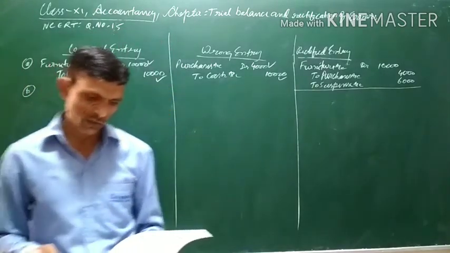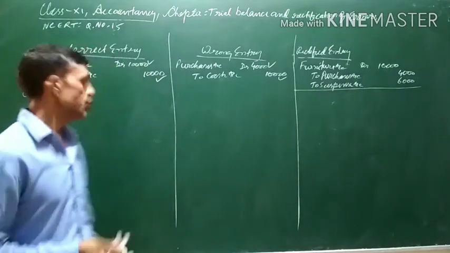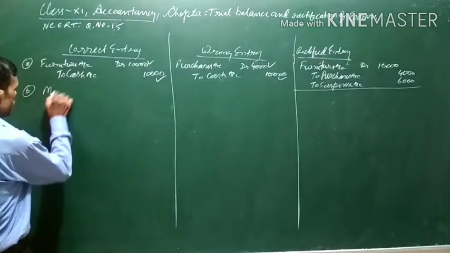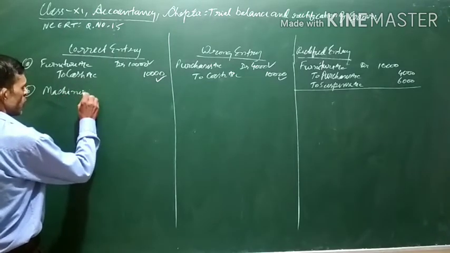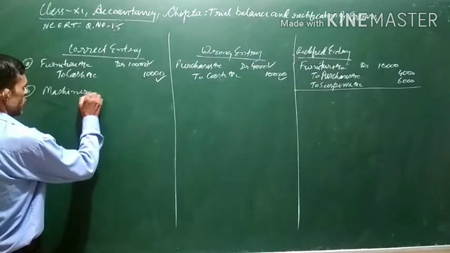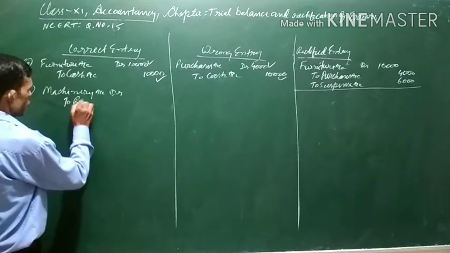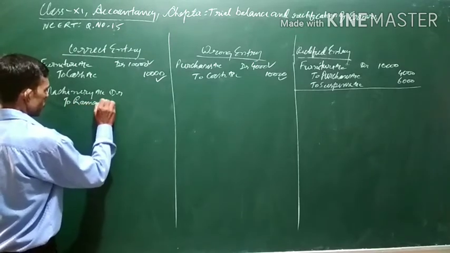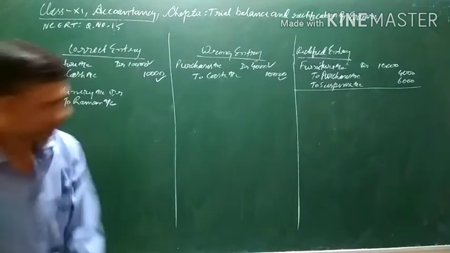Machine purchased on credit from Raman, 20,000. Machine being purchased on credit from Raman, the entry will be machinery account debit to Raman account. Amount is 20,000.